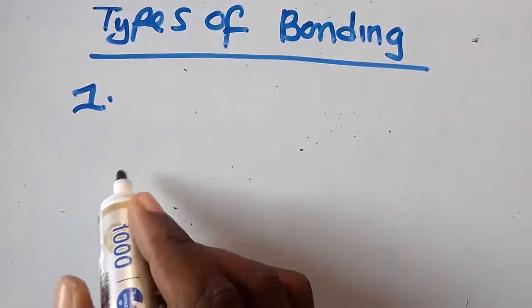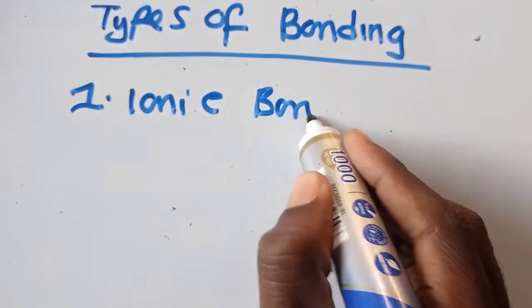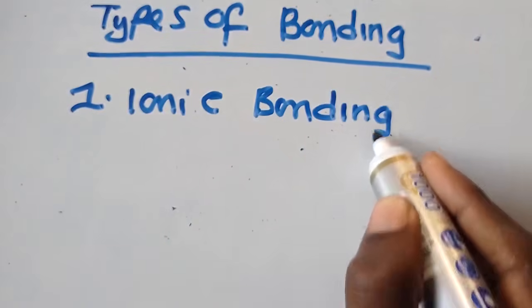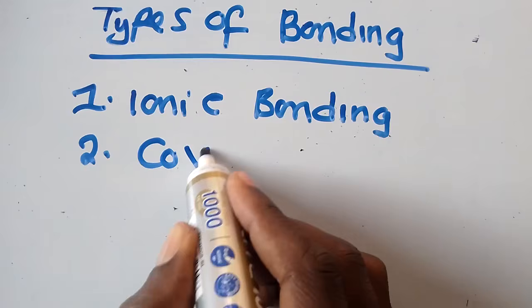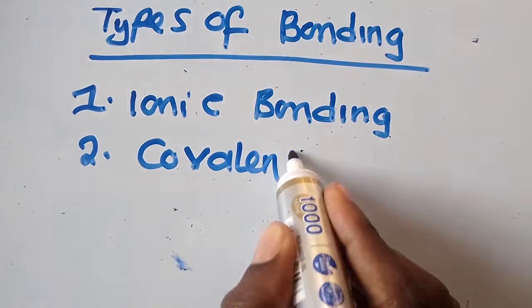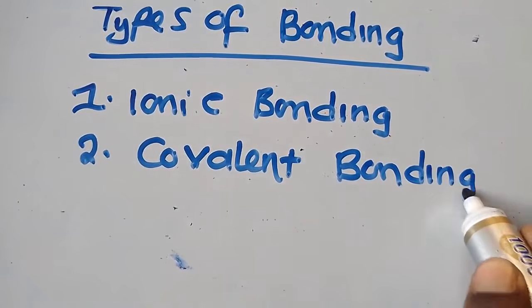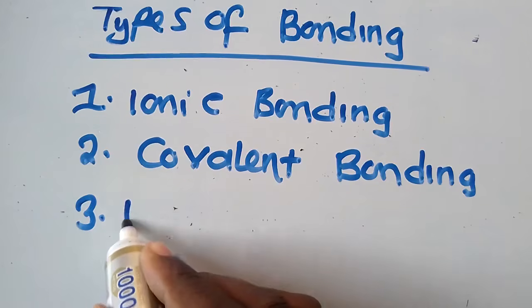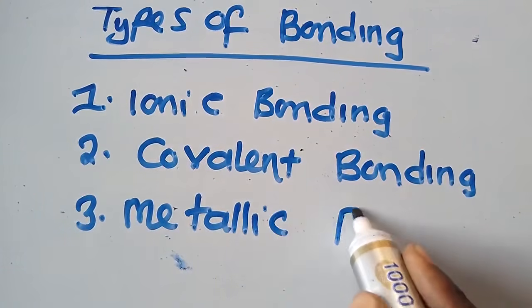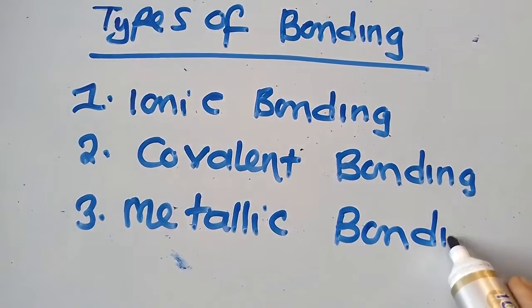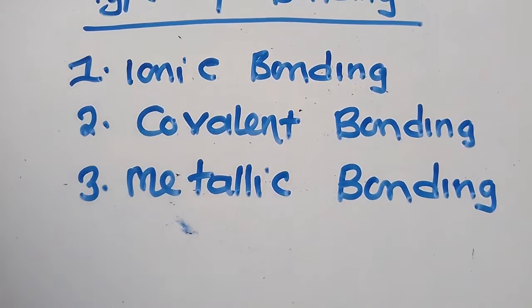The first one is called ionic bonding. Hope these are not new; we are able to revise through. Ionic bonding. Second one is called covalent bonding. The third one is called metallic bonding. So, as you improve in your academic journey, you are going to talk about